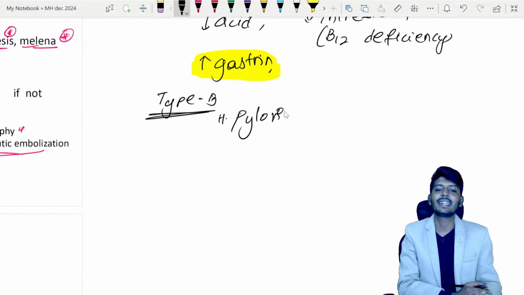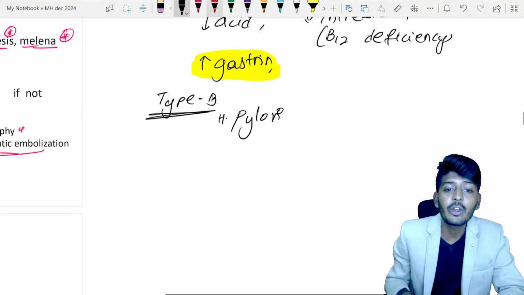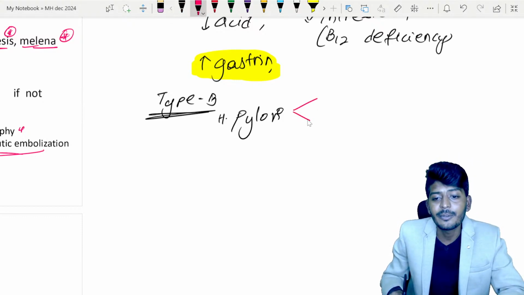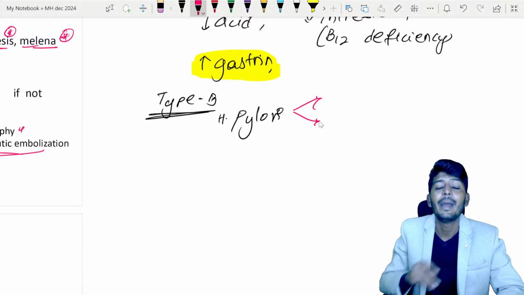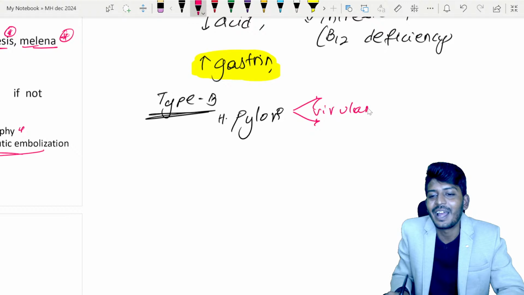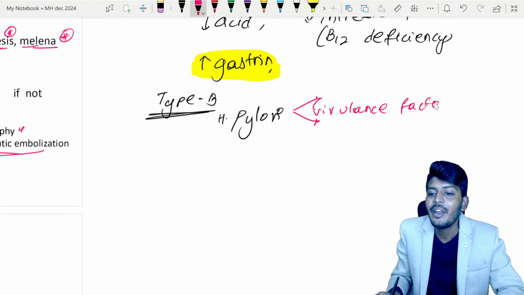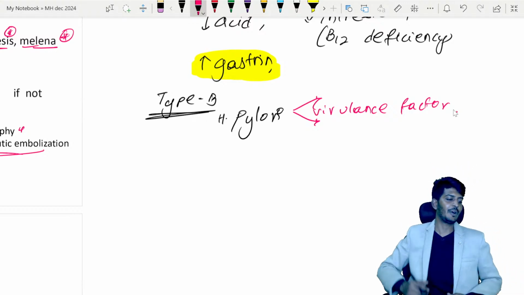Helicobacter pylori is a bacteria which produces toxins. You can easily put yourself in a problem by asking about the virulence factor. Which part of that bacteria causes damage to the body? What is the virulence factor of Helicobacter pylori?